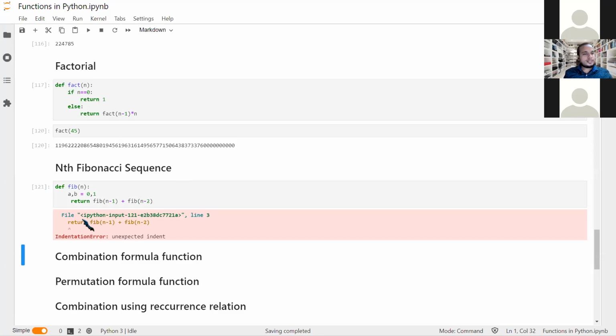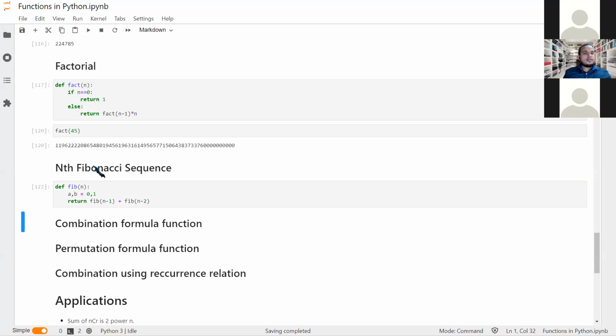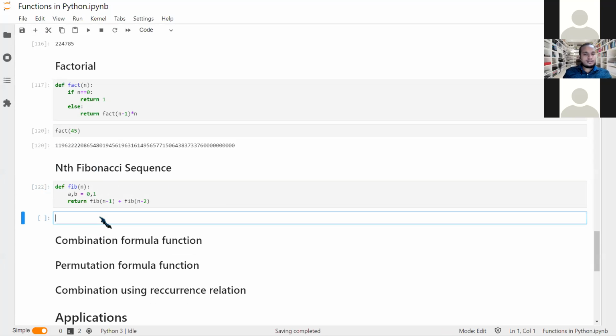Okay, there is some issue. Yes, I gave an extra space here, unexpected indent. So when I run it, there must be some error.